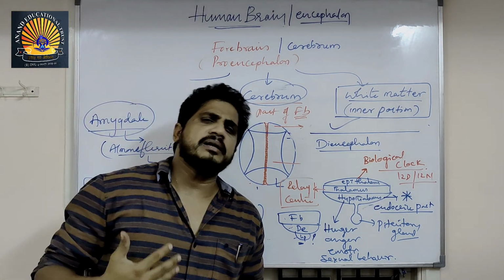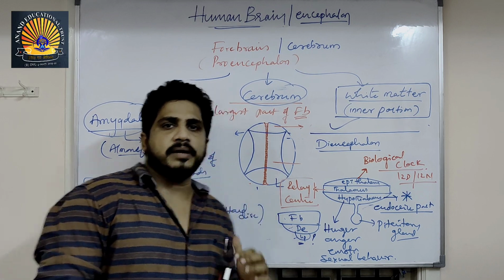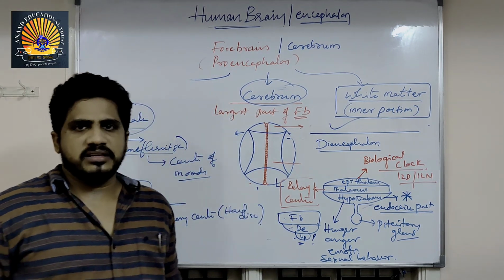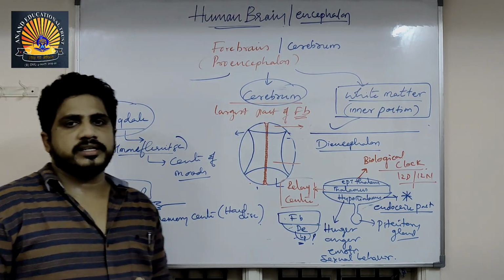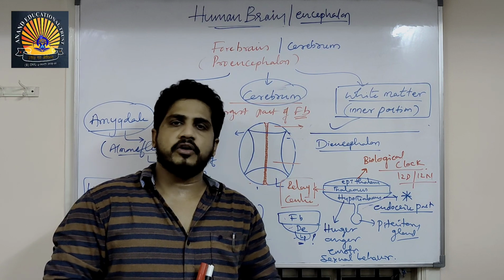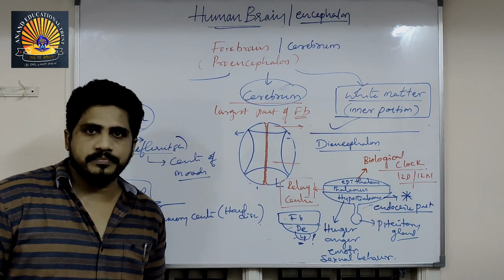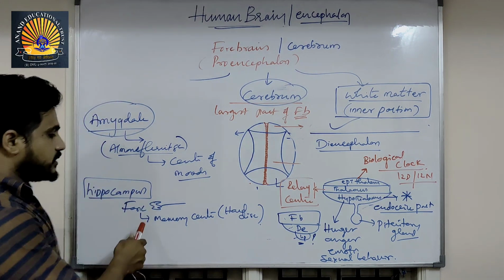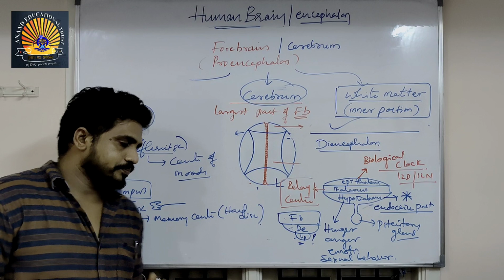We can store any number of GB as memory in this part. There is no limit. Gigabytes, terabytes of knowledge we can store. Some people think, I don't have such memory, I have very little memory. Impossible. Why? Because the hippocampus is the same in every person. We should think like that. This is the center of storage of memory.